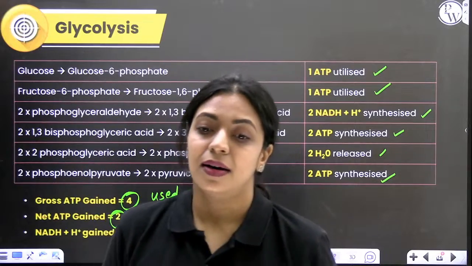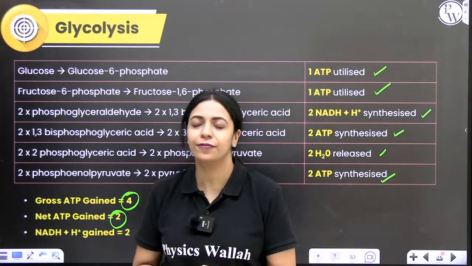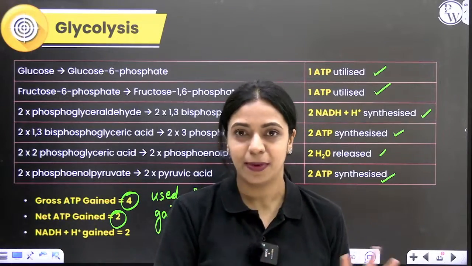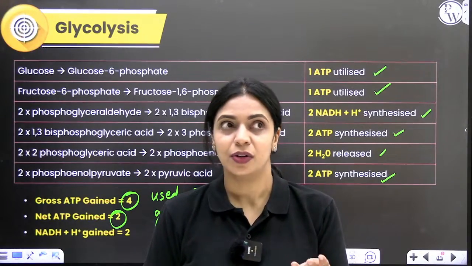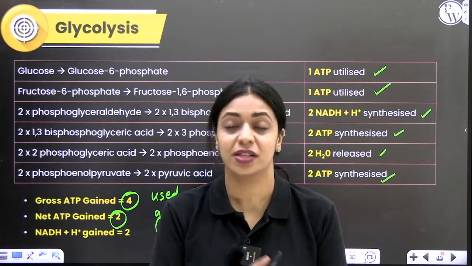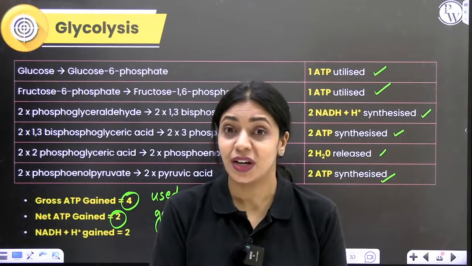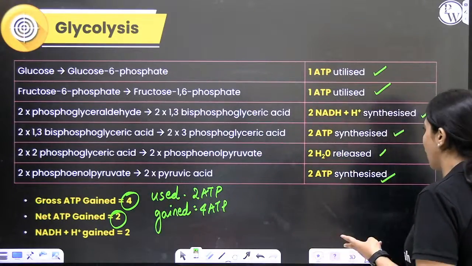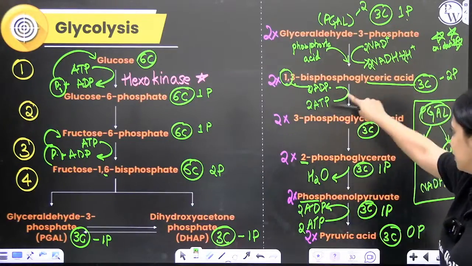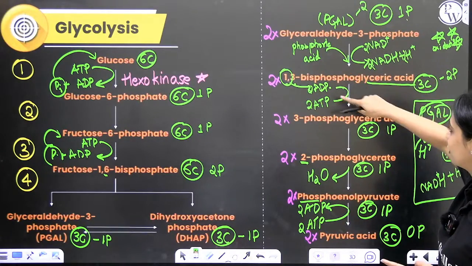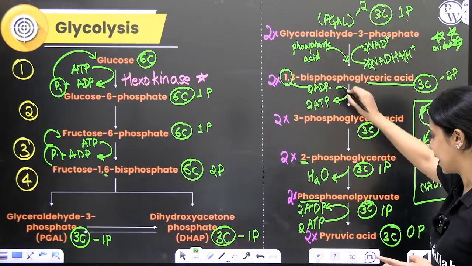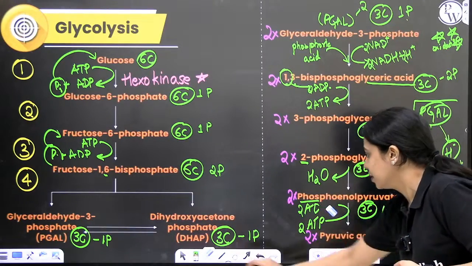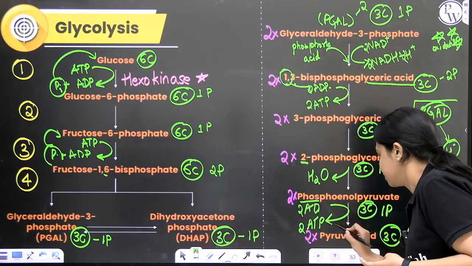So yeah, phosphorylation basically is the production of ATP, right? So ADP plus phosphate will form ATP, that is phosphorylation. You will learn about 3 different types of phosphorylation. One is photophosphorylation, one is substrate level phosphorylation, one is oxidative phosphorylation. What we saw right here and here, when one substrate is getting converted to another, ATP is getting synthesized. This type of phosphorylation is called substrate level phosphorylation.